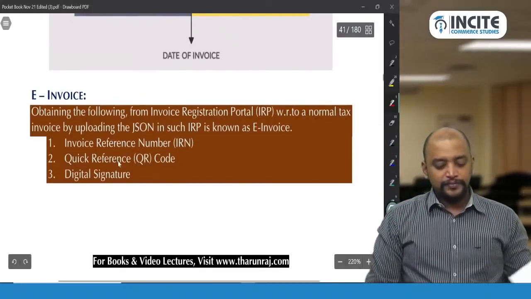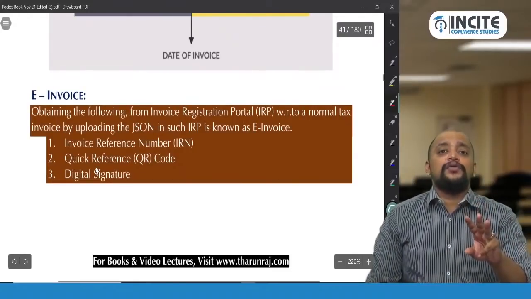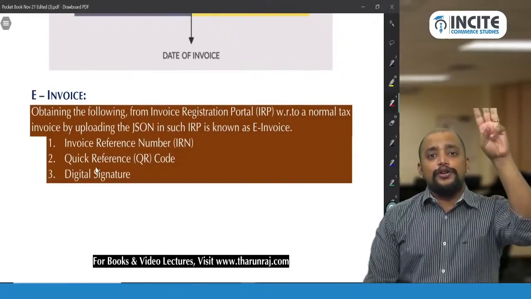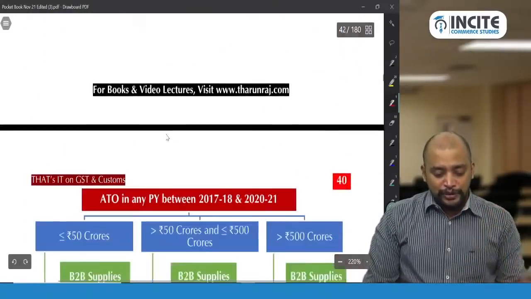Got it? So three things. Remember these three things. What are the three things that should be there in case of an e-invoice? Invoice reference number, QR code, and digital signature. And that will be given by the invoice registration portal.